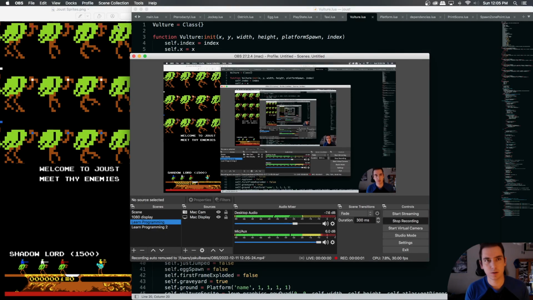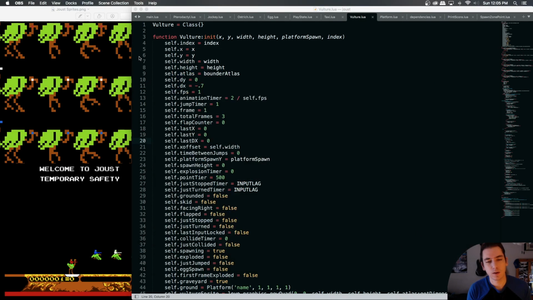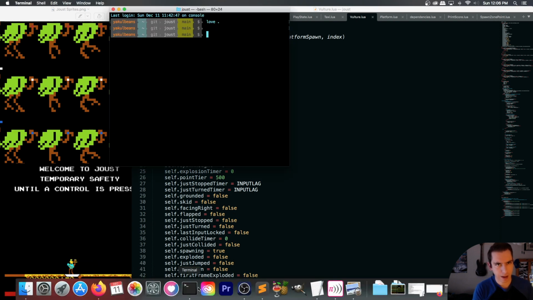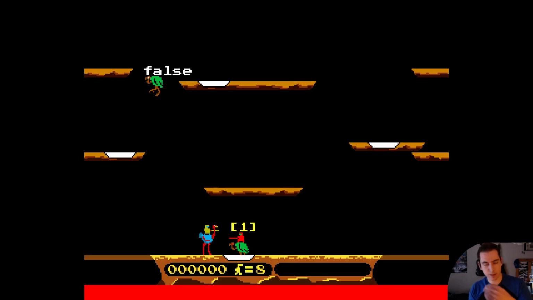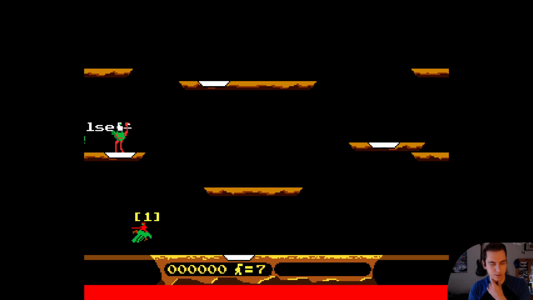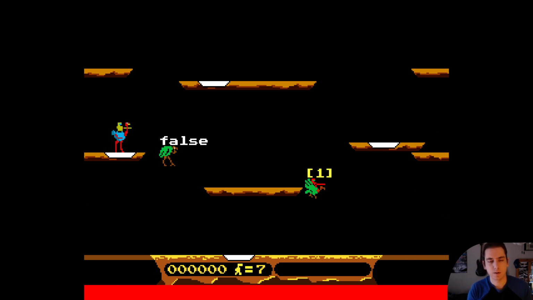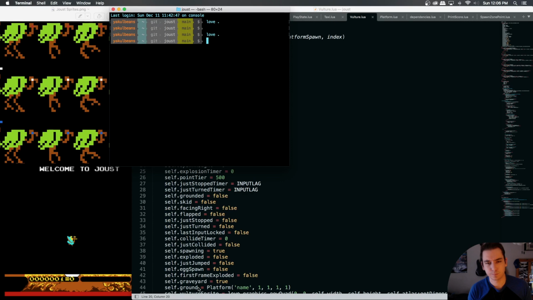Okay, so we're going to be trying to fix our checkgrounded function, which controls how we add the gravity to our taxi class. So right now, our grounded is false, which means we shouldn't be falling. Actually, false means we're always falling. It's just that we detect a collision, then we reset our Y.